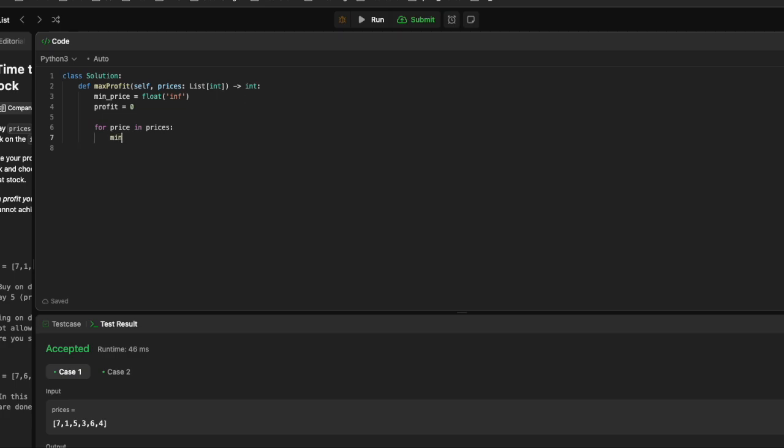the minimum price is going to be the minimum of the current price and the default price you set, which is the min price.